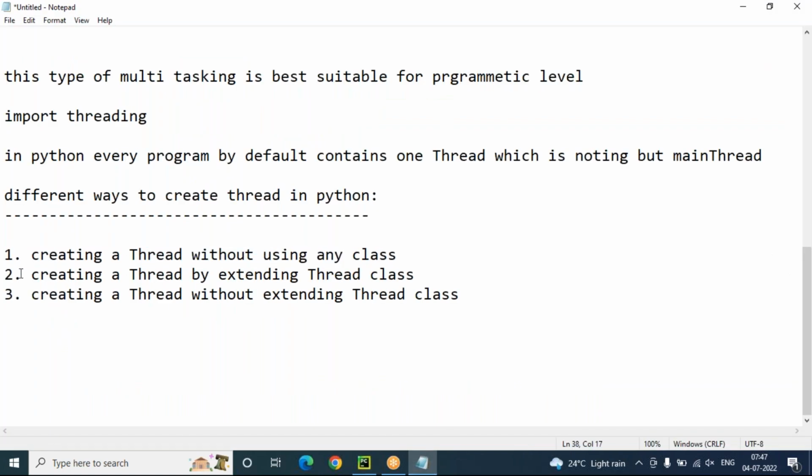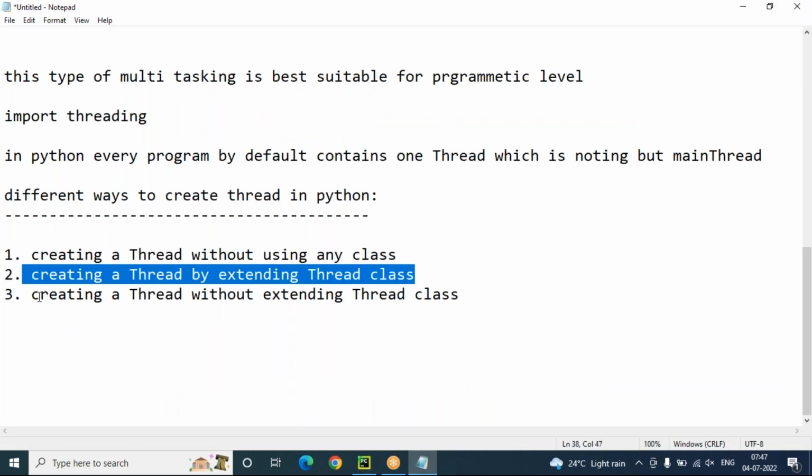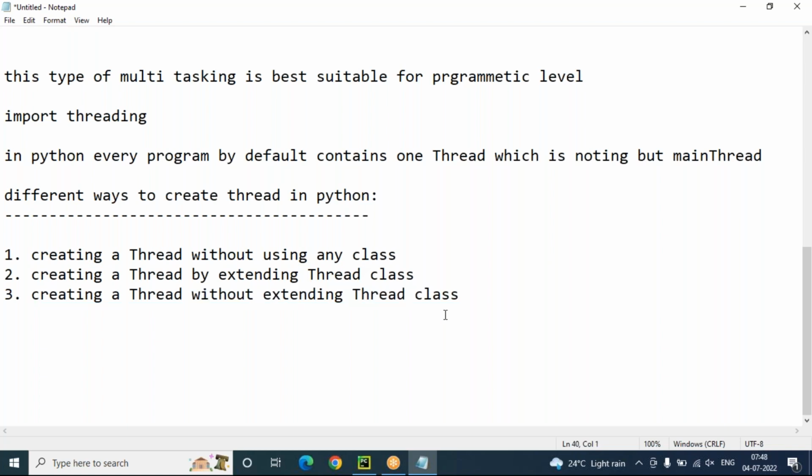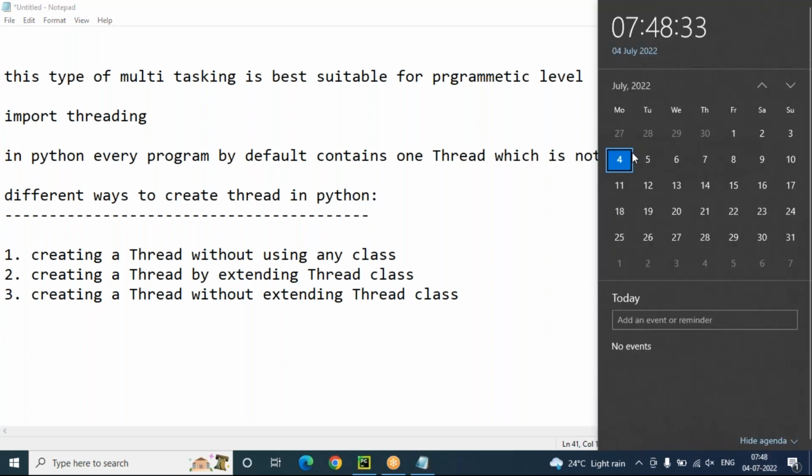That's all for today. Tomorrow we'll cover creating a thread by extending the Thread class, and there are thread synchronization mechanisms. There are so many concepts, functions also. So it will take two more classes to finish threading. Next, I have some simple pending concepts: generators, decorators, logging, assertion, pandas, matplotlib. I'm going to finish these by this weekend, and then immediately next Monday, same 7 o'clock, I'm going to start.